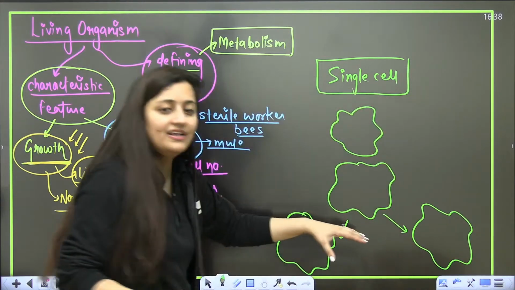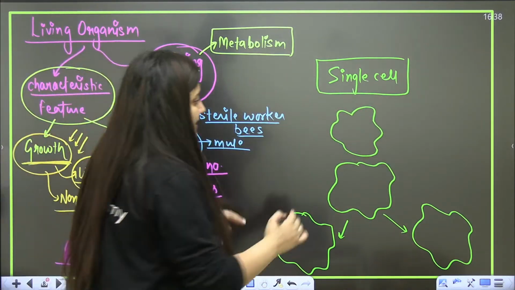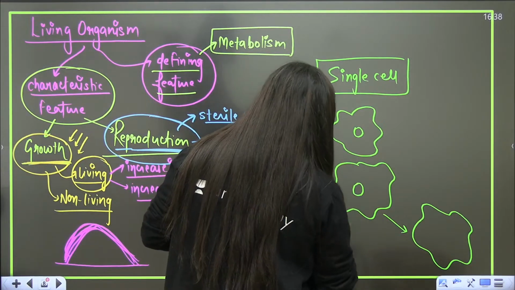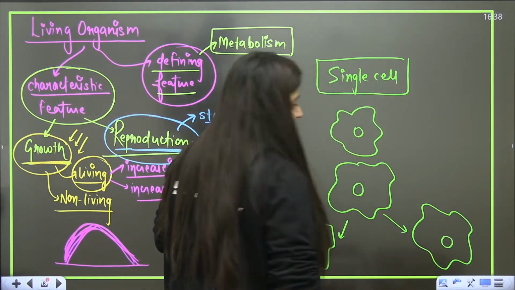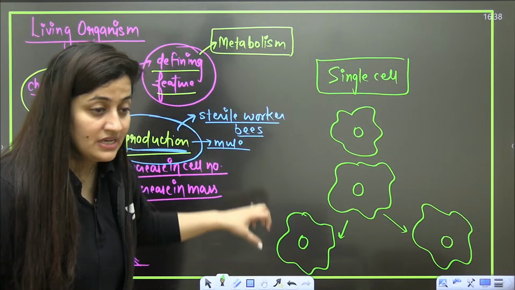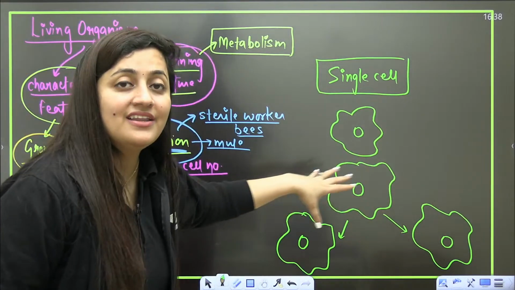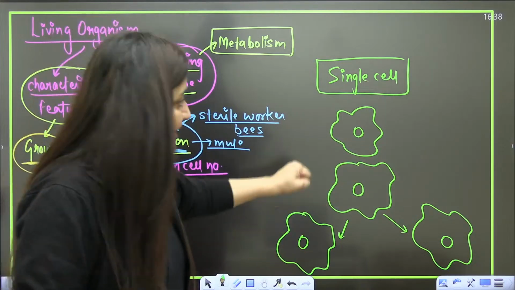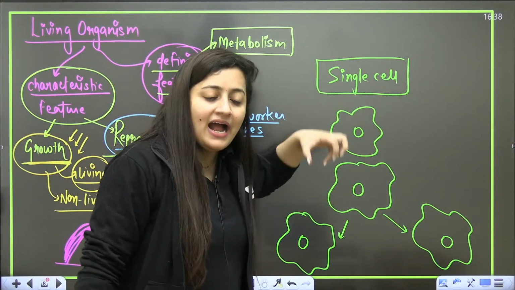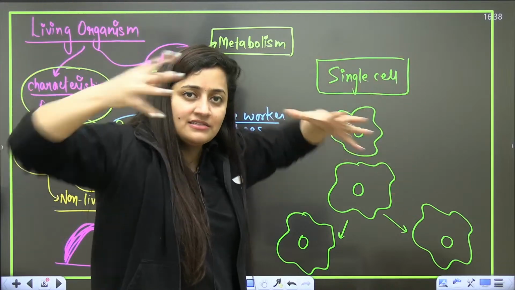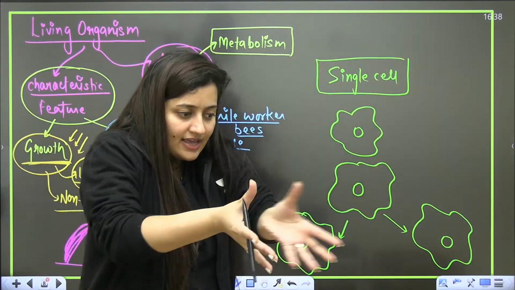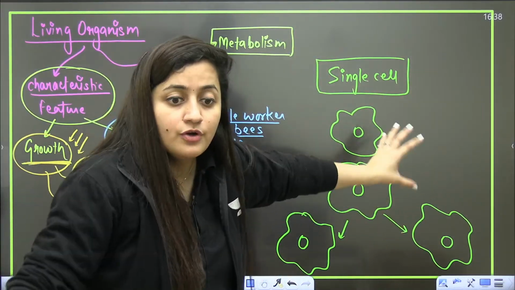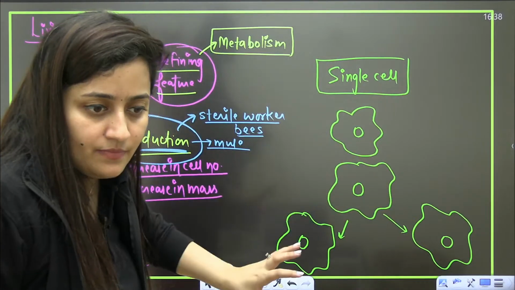In the case of single-celled organisms or the lower organisms, growth and reproduction are kind of the same. They are mutually inclusive. Because cytoplasm increases, they can also divide into two. So growth and reproduction are the same.